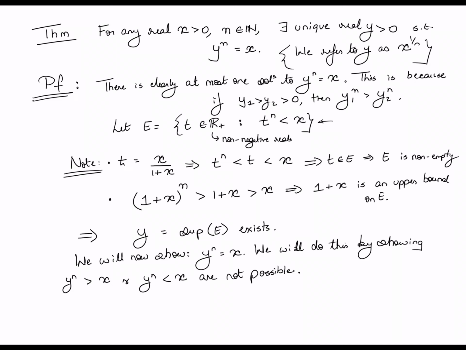So before I move to the next page, let me quickly recap the style of the proof so far. We defined the set E as follows. This is a set of all non-negative reals which has the property that the nth power is less than x. We showed that this set E is non-empty and bounded from above, and so it must have a least upper bound or supremum. Then we are going to show that that least upper bound or supremum is in fact the solution to the equation y raised to n is equal to x. So we are just denoting the supremum by y, and we are going to show that y raised to n greater than x and y raised to n less than x are not possible.